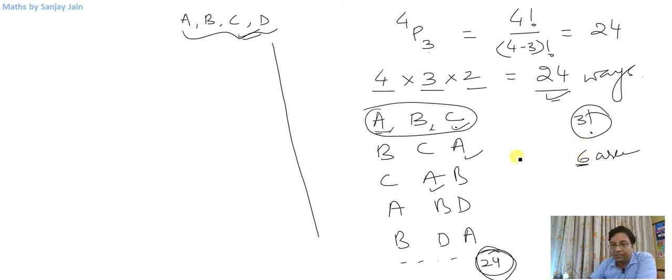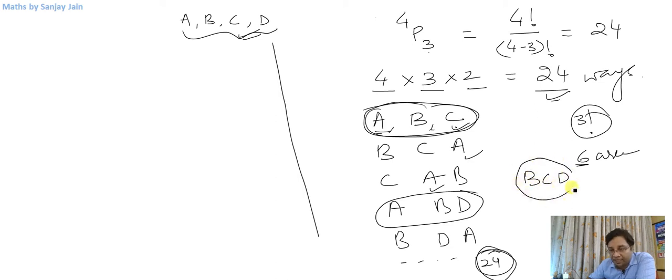So 6 arrangements are there in which A, B, C arrange among themselves, and 6 arrangements will be there in which A, B, D will arrange among themselves. Similarly, ABC and ABD are covered. So B, C, D, these 3 letters will arrange themselves in 6 ways, right? So total 18 till now, and another one that is left is ACD. So these 3 letters will arrange among themselves in 6 ways.